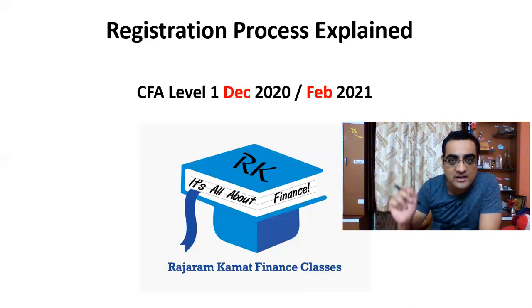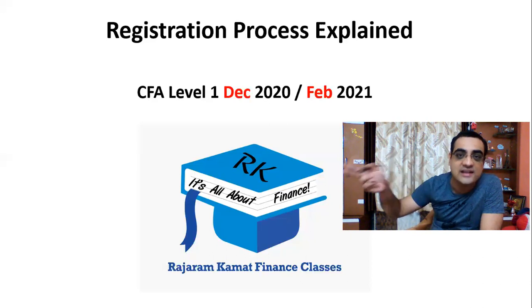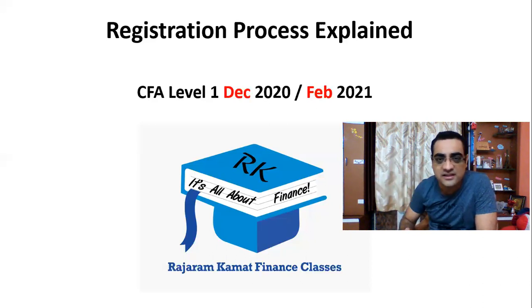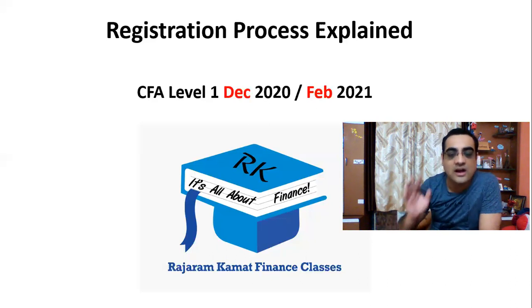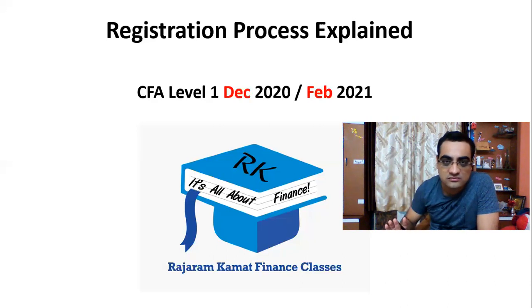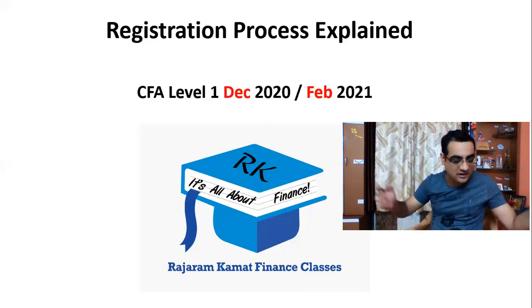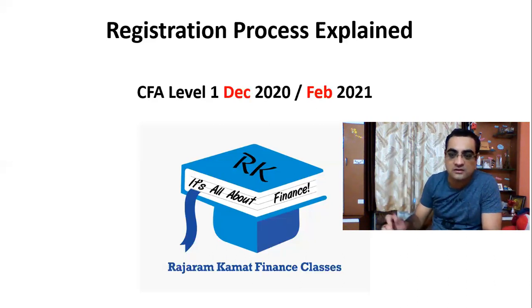If you take level 1 in February 21 or May 21 or August or November, in that case, you will have to take level 2 in June 22. So straight 1 year ka delay hota hai. So that's a big thing. The February 21 exam is going to cost you less. However, the big drawback is your level 2 would be in June 22. Clear? So I'll talk about the registration questions in the coming part.